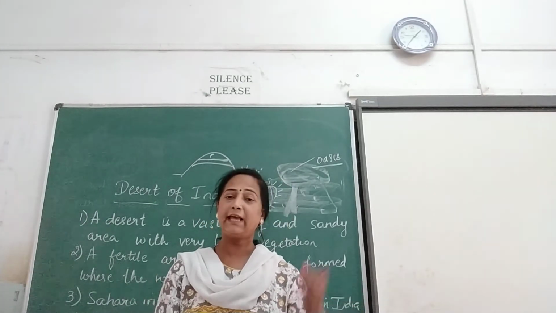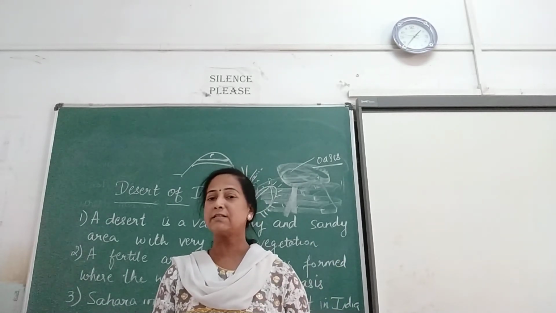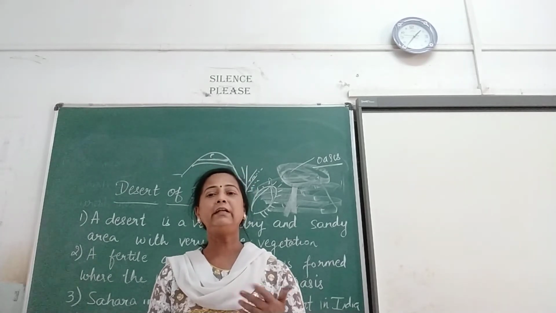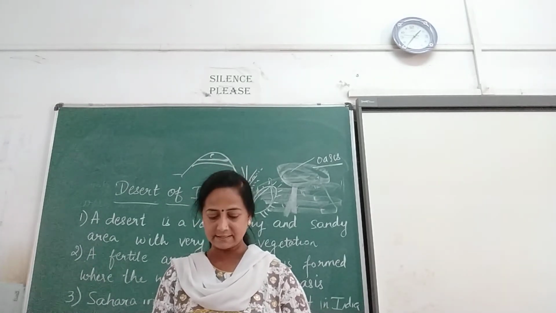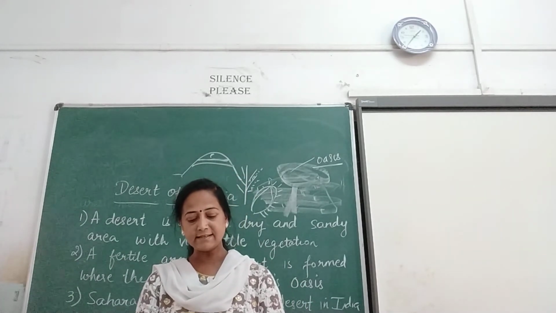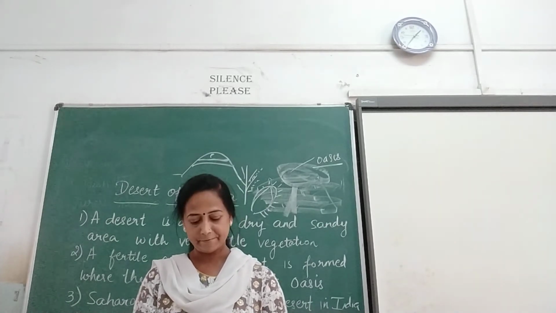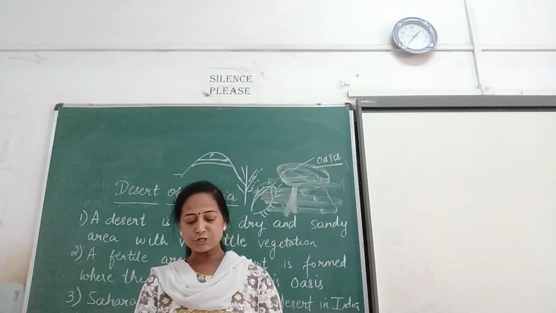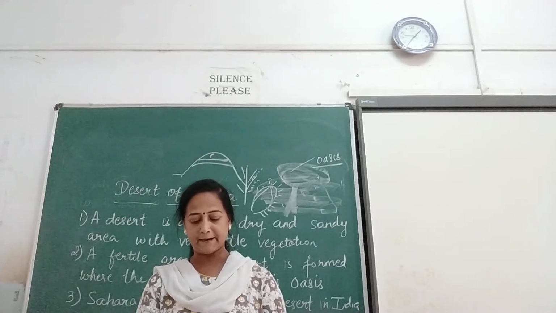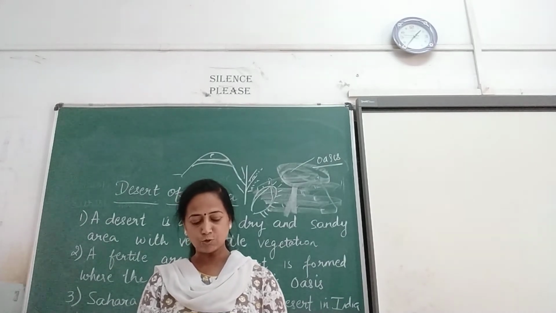No doubt now everything has changed. Whenever some fine day it will start raining, even in winter season. That is different. But these are the Indian climatic conditions where the seasons are divided. And the last one is the Rabi season, that is retreating monsoon, October and November. Identify the direction of southwest, southeast, northeast and northwest on the map of India. India receives heavy rain from the southwest monsoon winds.